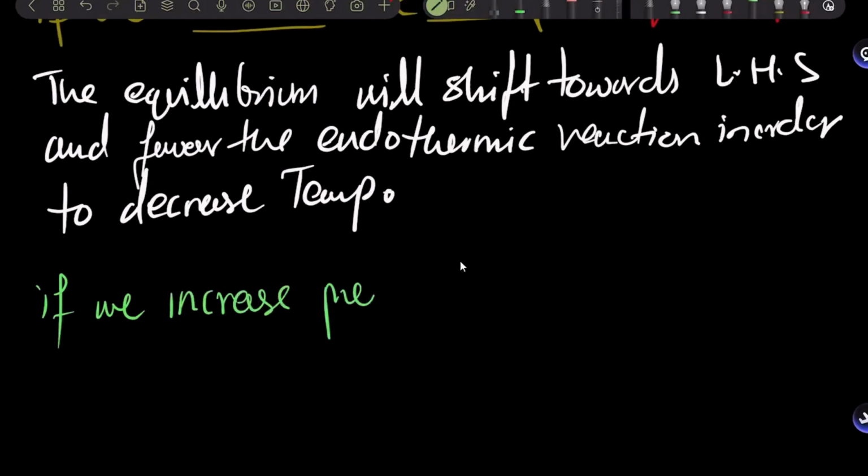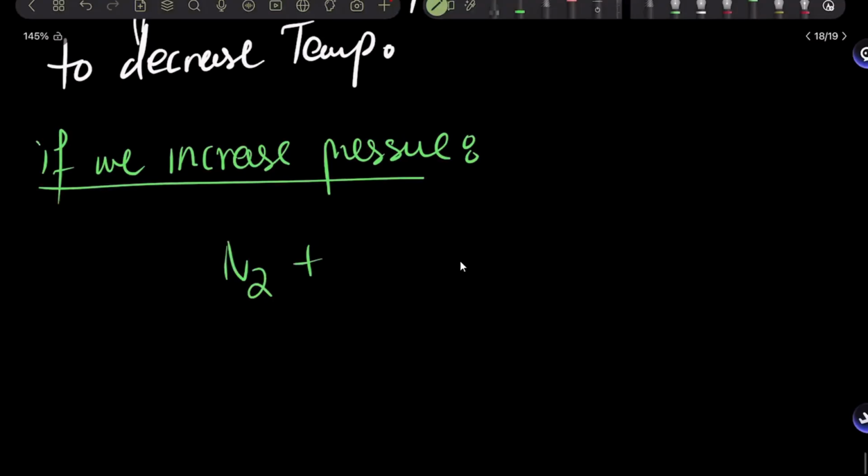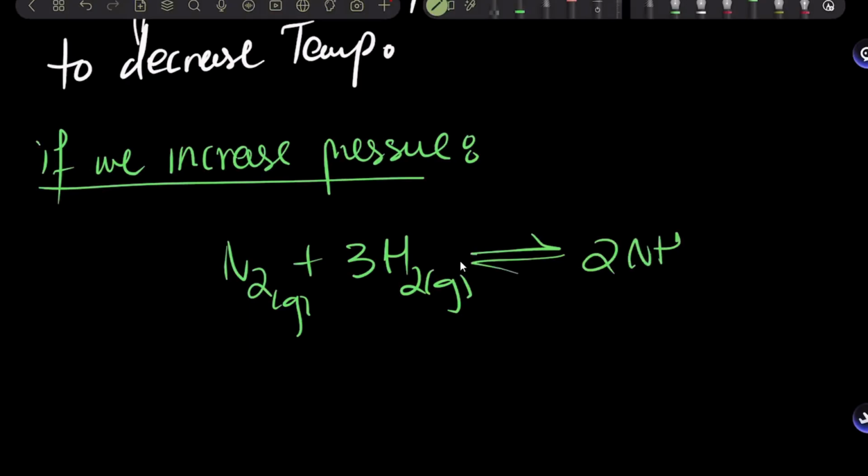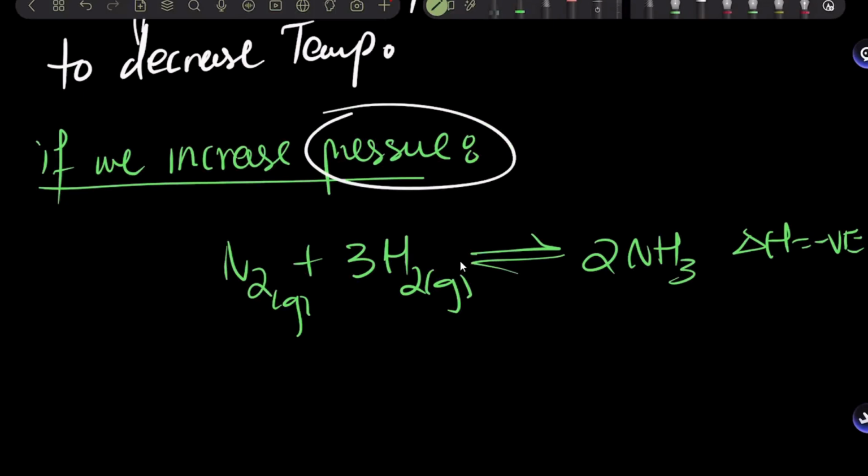And the last point, if we increase pressure, now I'm going to write the equation again so that we do not make a mess over there. So N2 plus 3H2 goes into 2NH3, and the reaction had a delta H negative. So now for pressure, what's the working for pressure? Do I label the reactions, endo, exo, or what do I do? I label the moles of gas on the product and reactant side. First of all, I need to see, does pressure affect this equilibrium? Yes, because they're all gases.